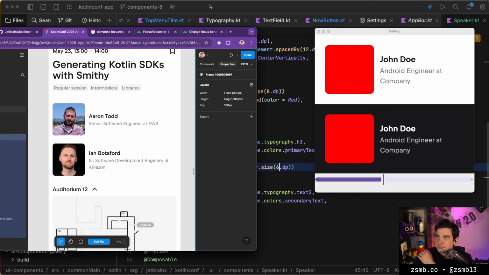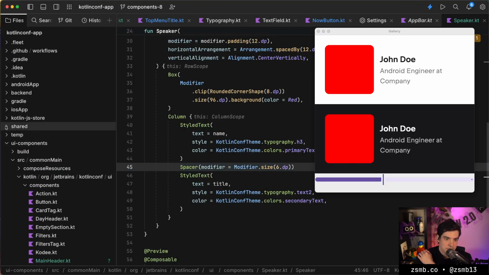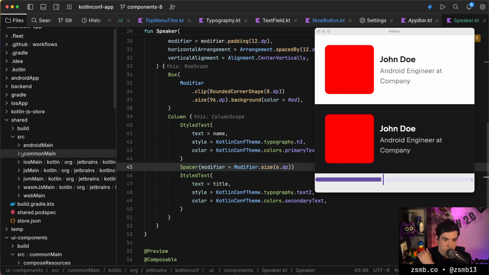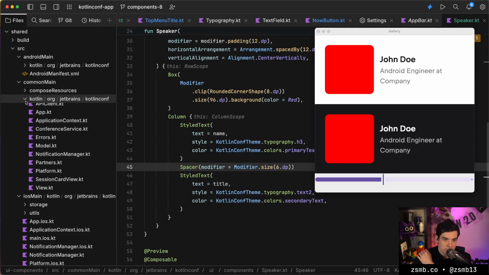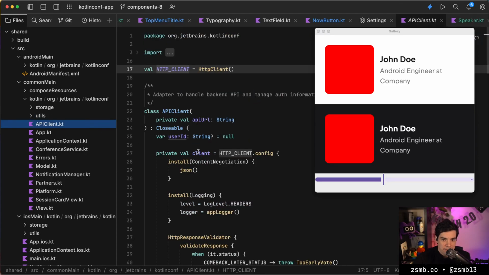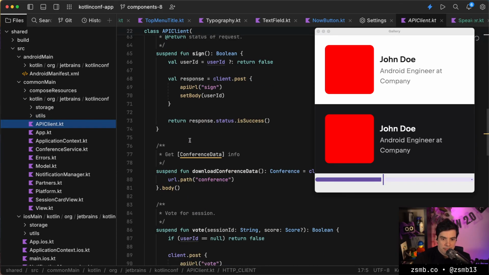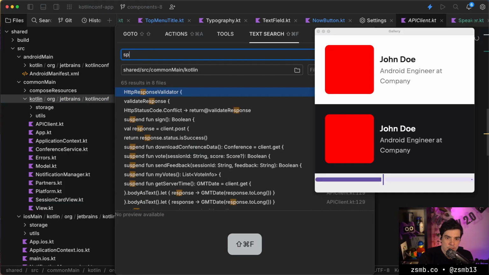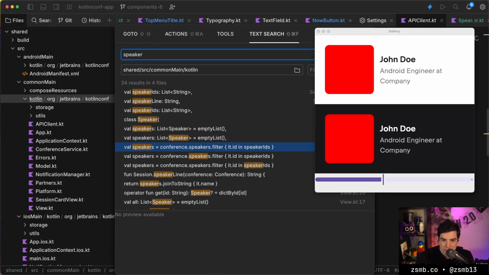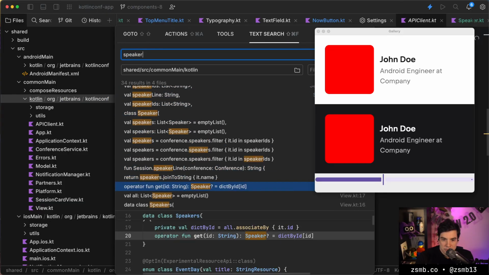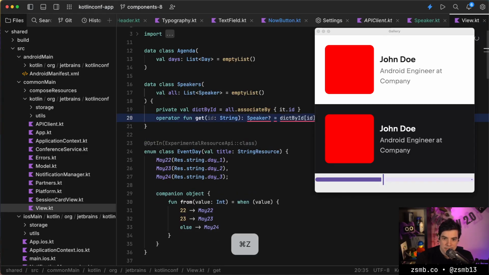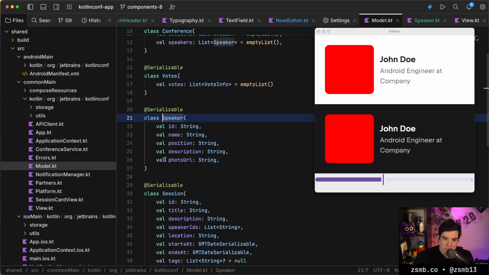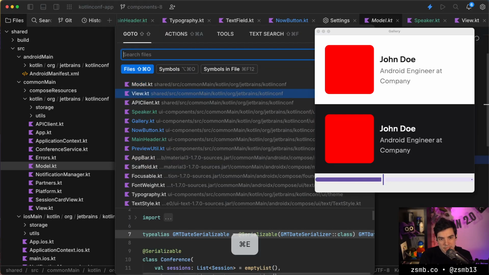I don't know how this worked in the previous app. We still have the code of the previous year here in the shared module. We're no longer using it, but we have it. So I reckon we can just search Discord for speaker and probably find whatever data classes we were using. Yeah, it's a photo URL. Okay, so that's just going to be a URL string. That's pretty good for us.